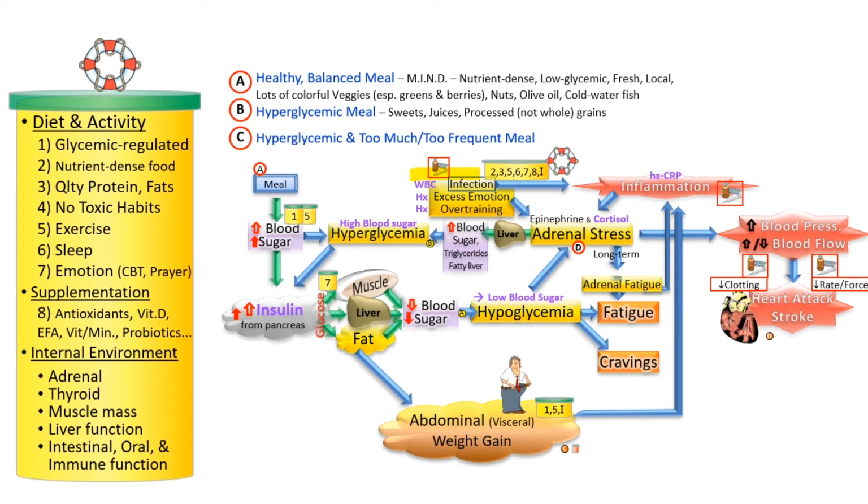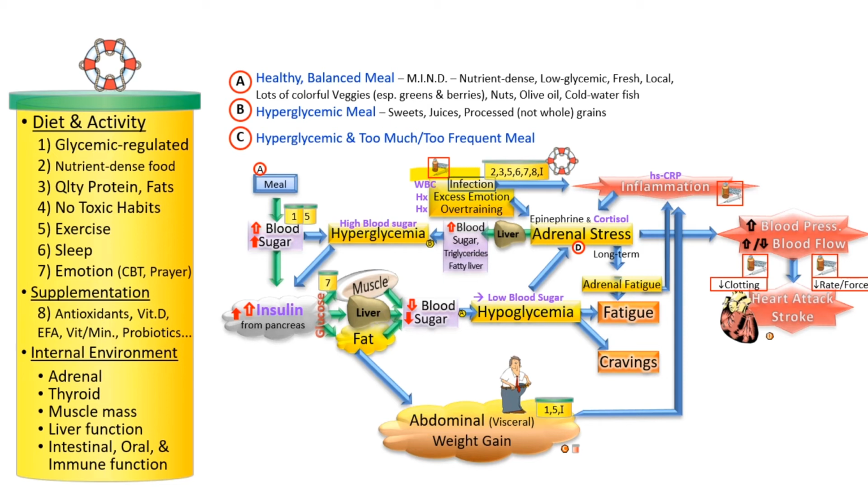Nutrient-dense foods obviously give us lots of nutrients, including antioxidants, which help with that inflammation. Essential fatty acids help balance the inflammation. Most people have an excess of omega-6, and so this gives us more omega-3s if we have a proper diet.